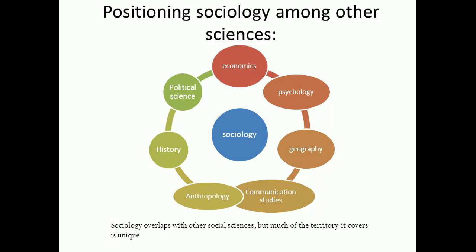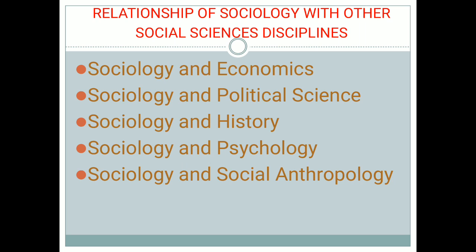But in our syllabus, we don't cover all of them. We cover the relationship of sociology with economics, psychology, anthropology, history, and political science. Now, what is the relationship? These are the subjects that we'll be covering in your course, which is given in your NCERT book in your syllabus in class 11th. Relationship of sociology with other social sciences disciplines.